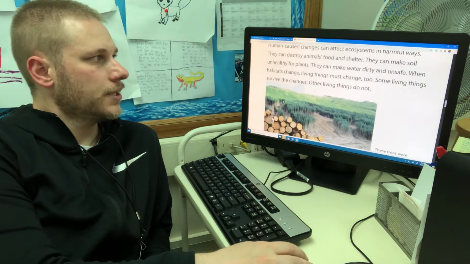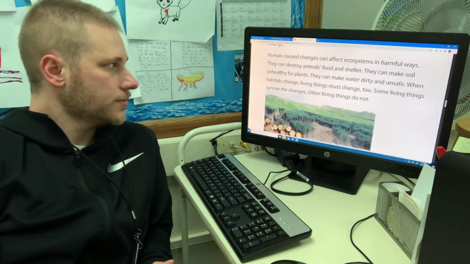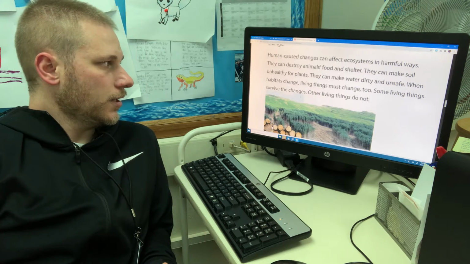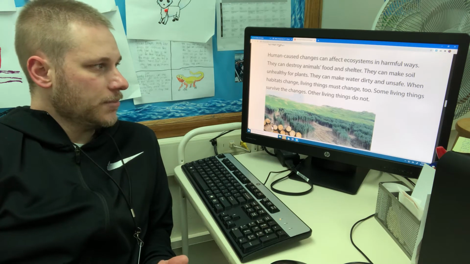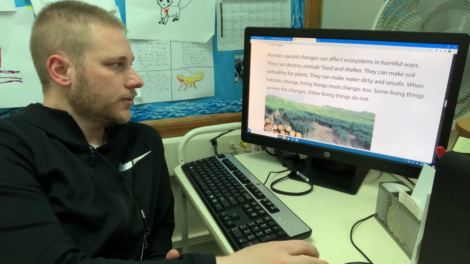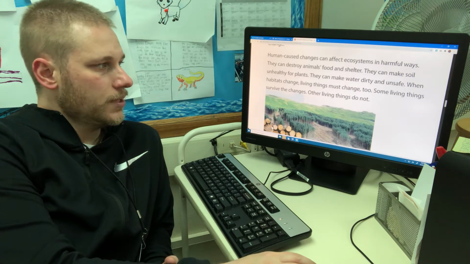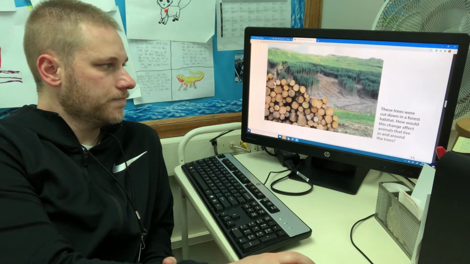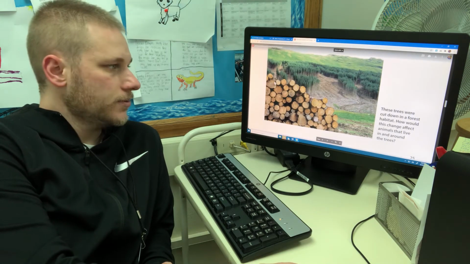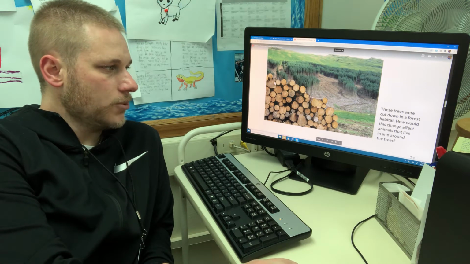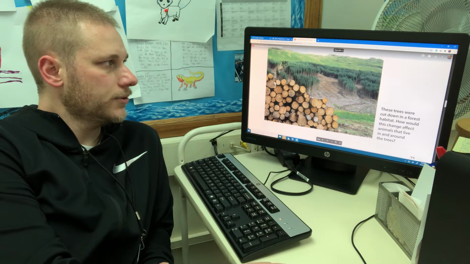Human-caused changes can affect ecosystems in harmful ways. They can destroy animals' food and shelter. They can make soil unhealthy for plants. They can make water dirty and unsafe. When habitats change, living things must change too. Some living things survive the changes, others do not. So picture these trees were cut down in a forest habitat. How would this change affect animals that live in or around the trees?